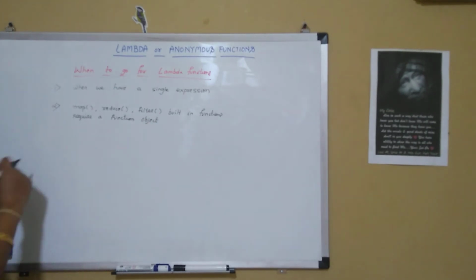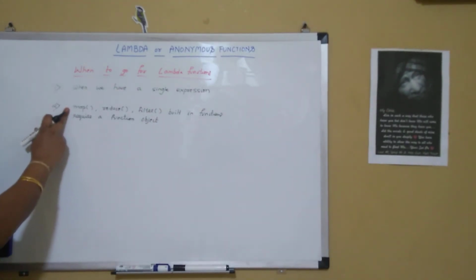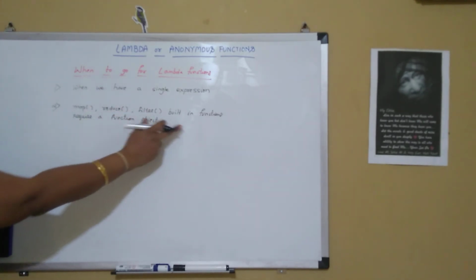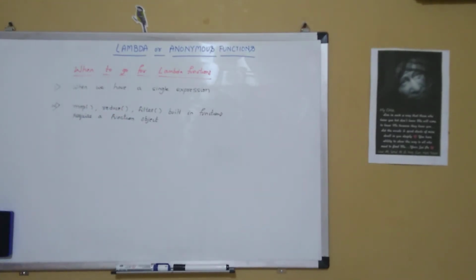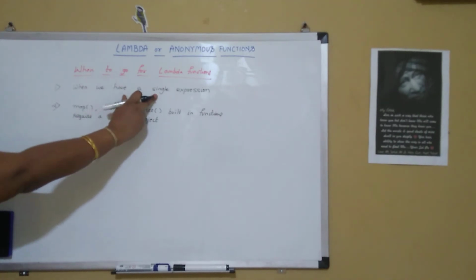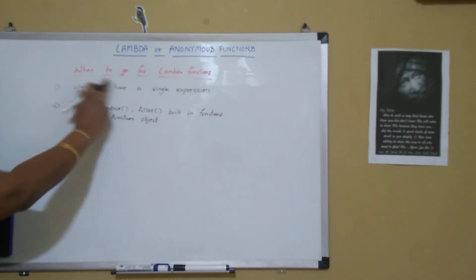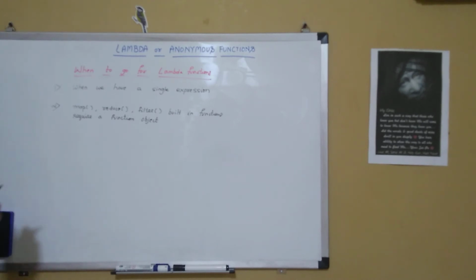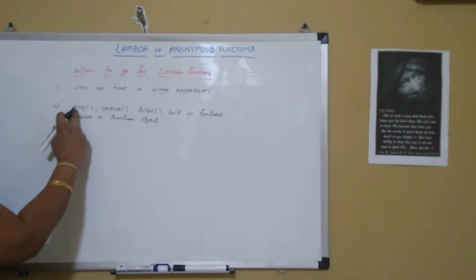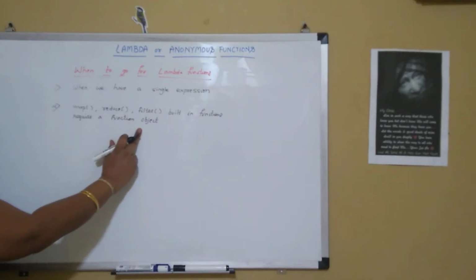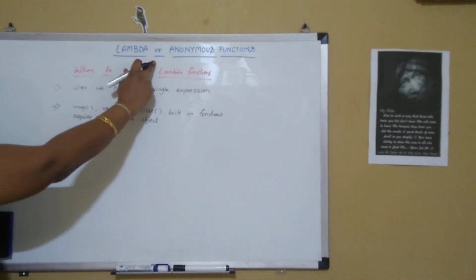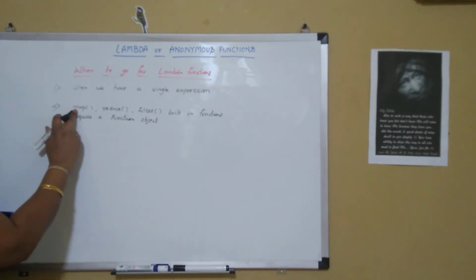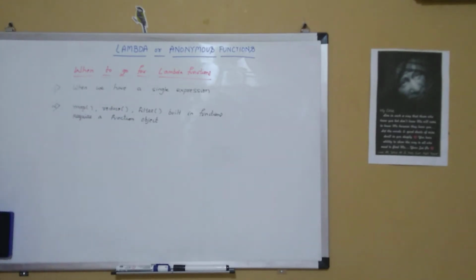And since our lambda function returns a function object, it can be used in map, reduce and filter built-in functions. So when we have a single expression to be evaluated, it's better to go for lambda functions rather than the normal functions. And when we want a function object, we go for lambda functions, and that function object can be utilized in built-in functions like map, reduce and filter.